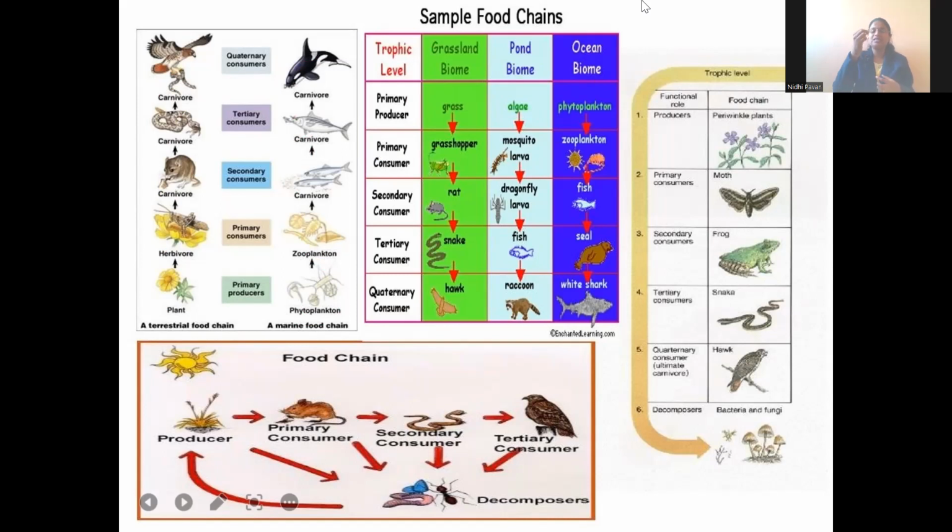Each step in a food chain is referred to as a trophic level. So why is the food chain necessary to maintain the balance in an environment? If the grass is not eaten by a grasshopper, then the amount of grass increases. If grasshoppers are not eaten by the rat, then the whole earth will be full of grasshoppers. If the rat is not eaten by a snake, then our whole environment will be full of snakes. So to maintain the balance in the ecosystem, the food chain is necessary.